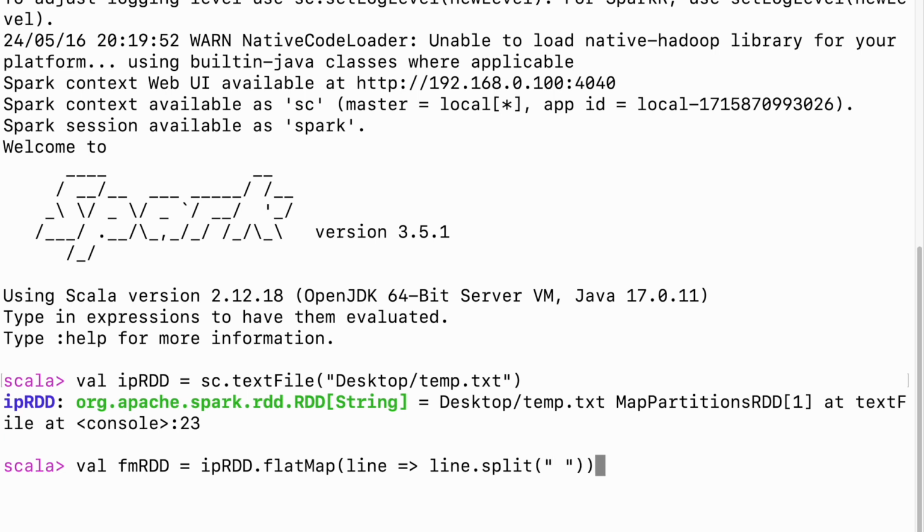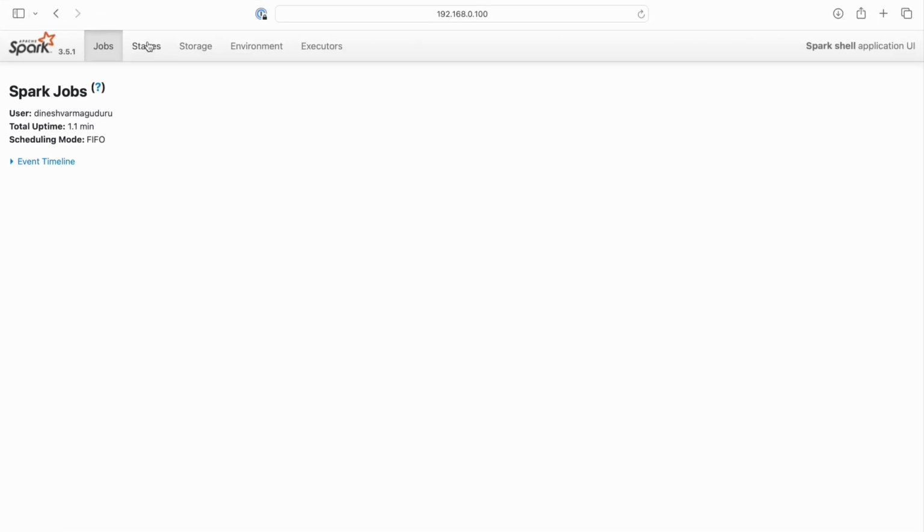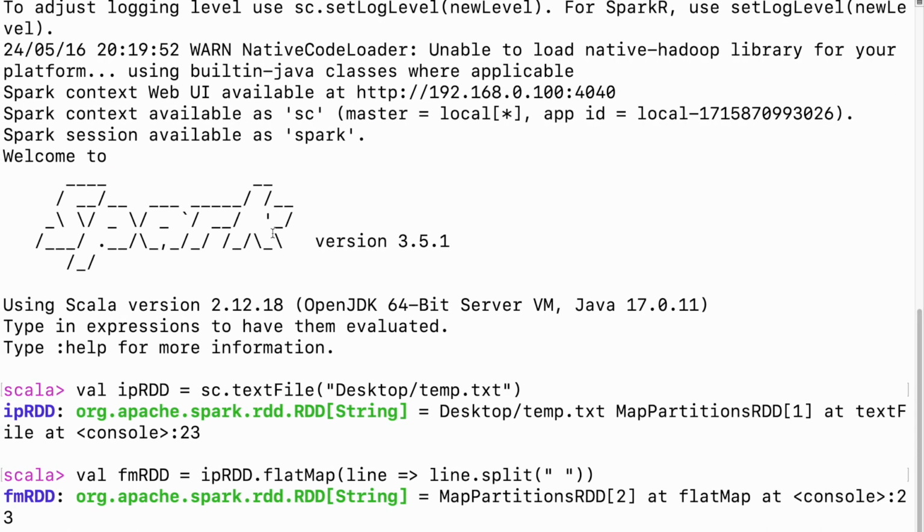Now I am performing a flatMap, right? So the flatMap is done, and let us see if Spark has executed anything in the backend. I'll just go to stages, nothing, jobs, nothing. You can see that nothing is getting executed in the backend because these are transformations.